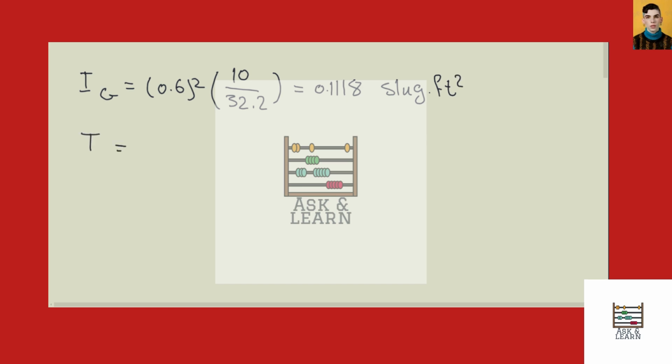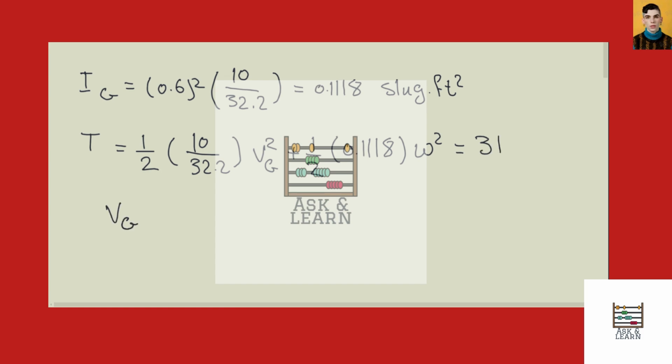T in this case equals half times 10 over 32.2 times Vg squared plus half times Ig, which is 0.1118 omega squared. And T in this case equals 31, so Vg equals 1.2 omega. This equation is equation number 1.